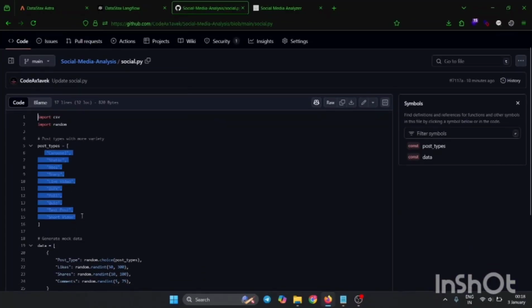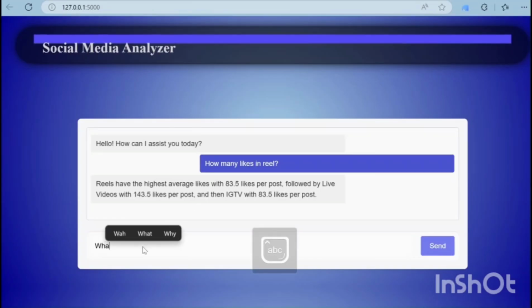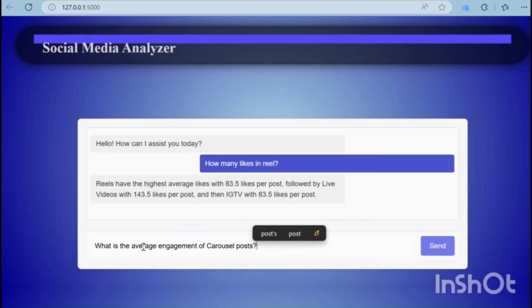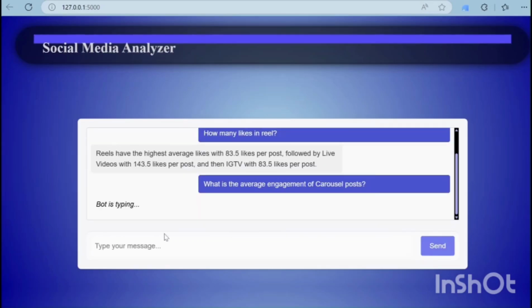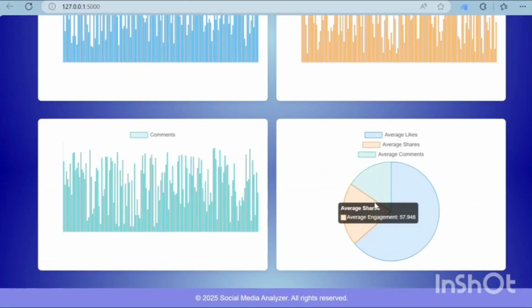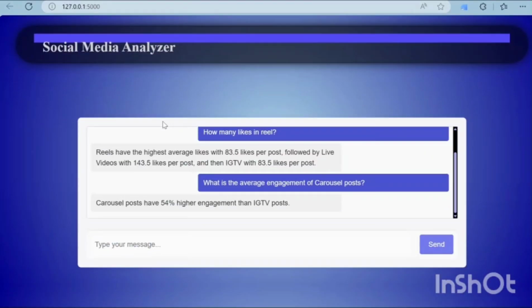Here I have post types extended with these. The example posts in the pre-assignment were fewer than this, but we use more. So this is the output. Let's check some more examples, like what is the average engagement for casual post? Our bot is typing. So carousel posts have 54% higher engagement than IGTV posts, and this is shown in graphical format in all the graphs.